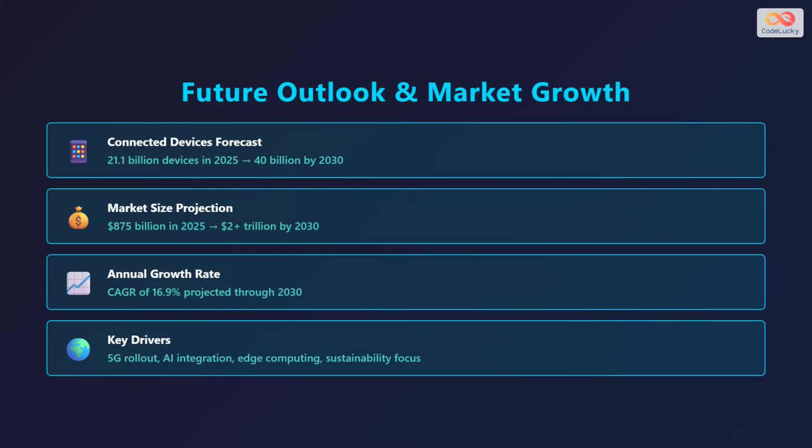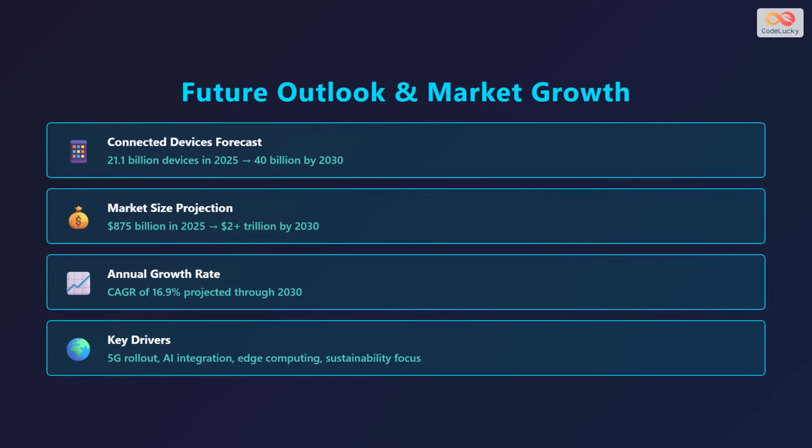The Internet of Things market is experiencing explosive growth. In 2025, there are approximately 21.1 billion connected IoT devices worldwide. This number is expected to grow to approximately 40 billion devices by 2030. The market size in 2025 is around $875 billion, with projections exceeding $2 trillion by 2030.